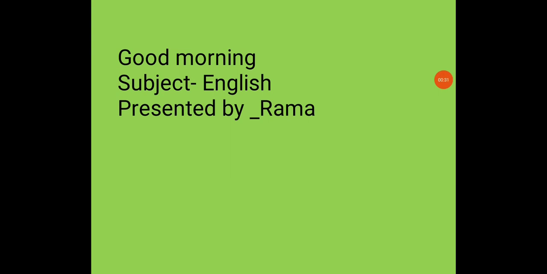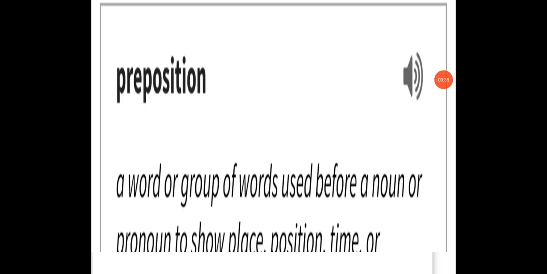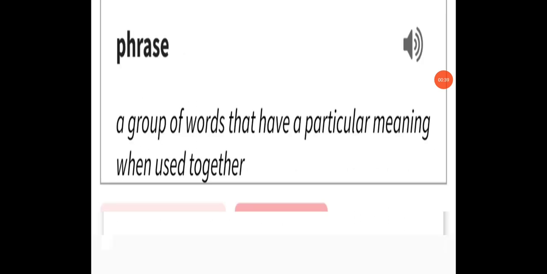So first of all, I will tell you the meaning of phrases. What is a phrase? A phrase is a group of words that have a particular meaning when used together. जब हम उसको इकट्ठा write करते हैं कुछ words को, they give a different meaning that we call a phrase. Like in the park, park के अंदर. Okay, that is a phrase also.